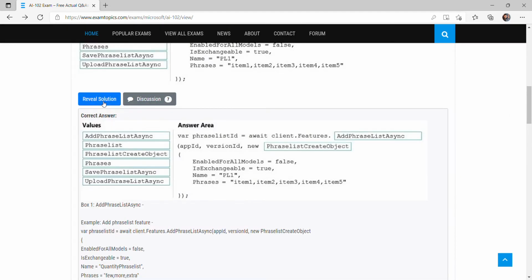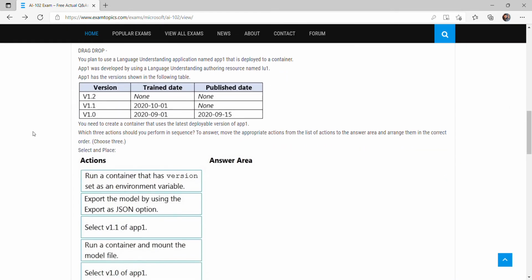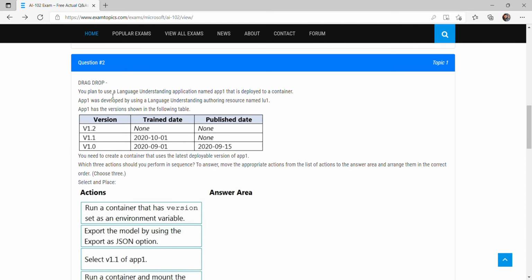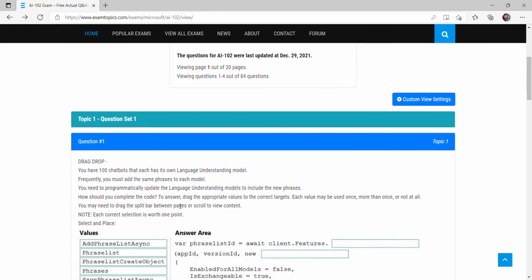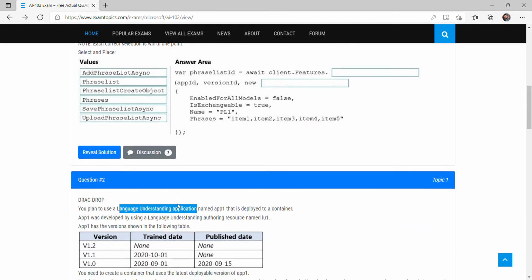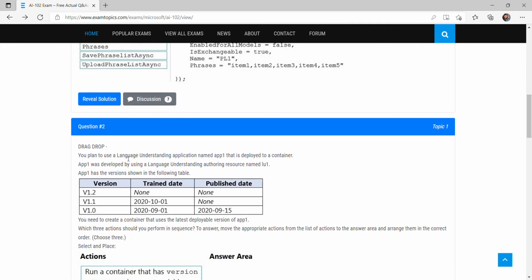Okay, so let's go to question number 2. In question number 2, you plan to use a language understanding application. So again the question is on language understanding, even the first question belongs to the language understanding model, right? And the second question is also based on language understanding. Language understanding means a model which can understand human language, right?